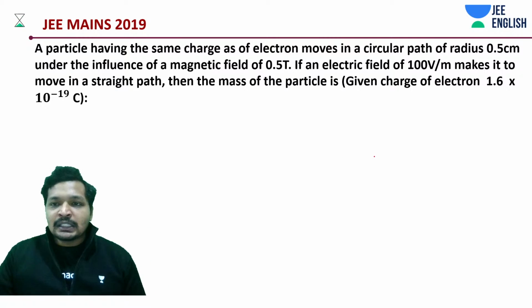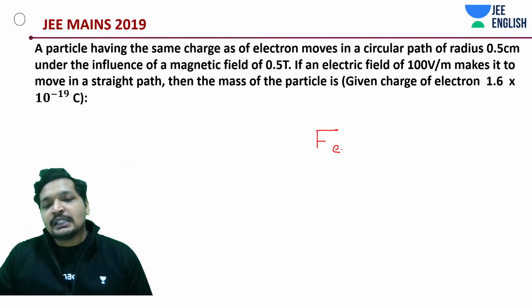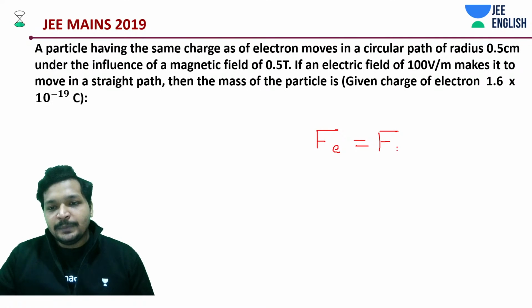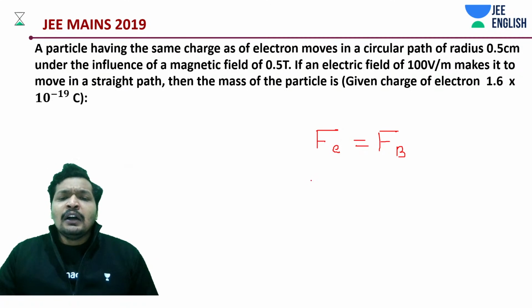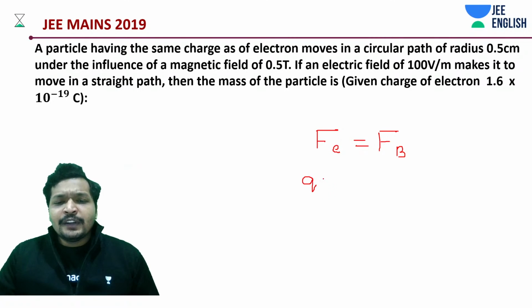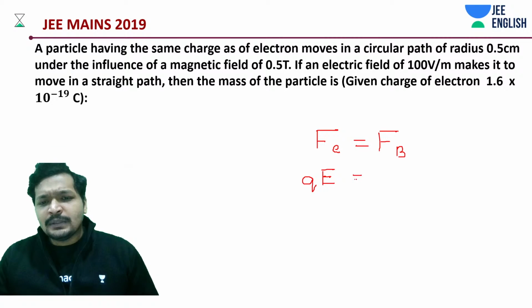Nothing has been said exclusively about directions, etc. So in such cases, you can directly write it down: Fe is equal to Fm. What is the force due to the electric field? Q into electric field. In this case, the electric field is given to us.